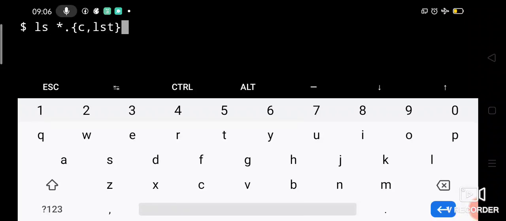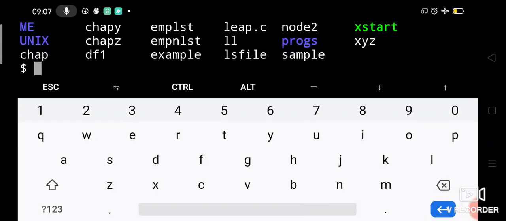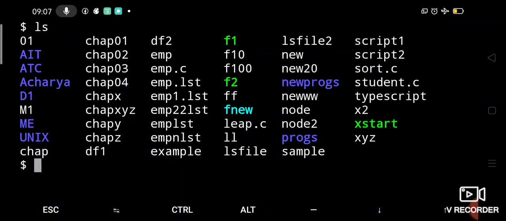The ls command is for listing, right? It will list all the files, star for all the files, which have the extension C or LST after the dot. We have such files, right? Before this, let us see all the files which we have in our current directory. Here you can see there are .c files and .lst files, isn't it?